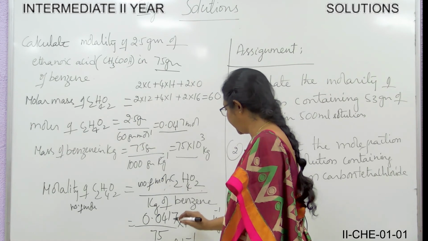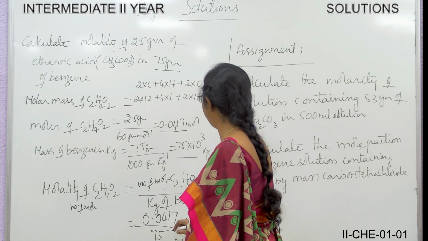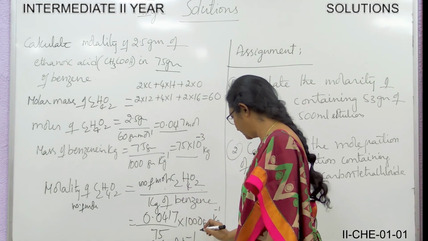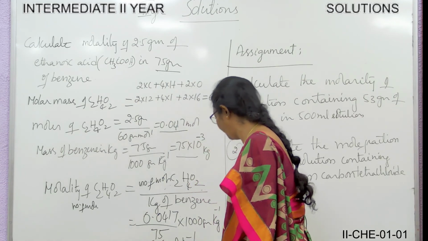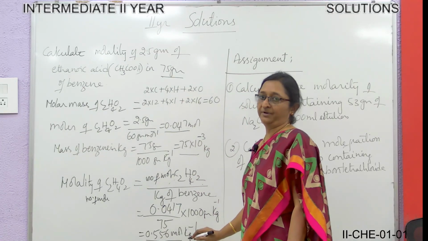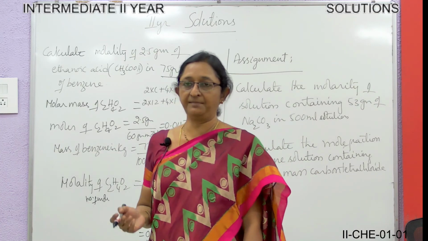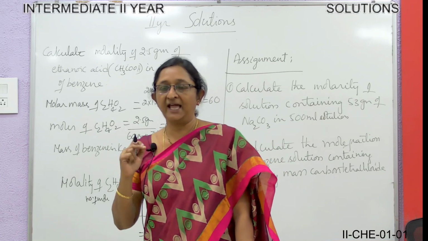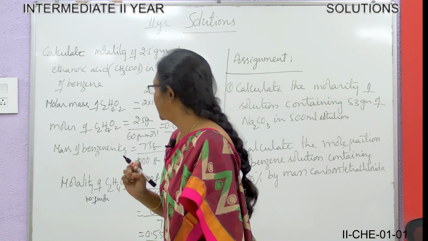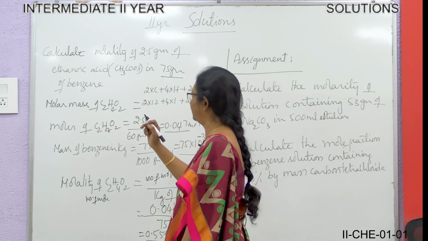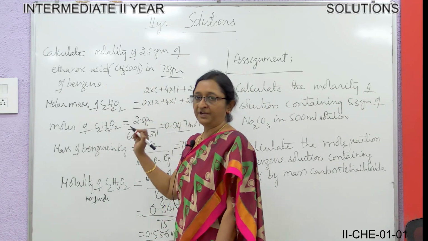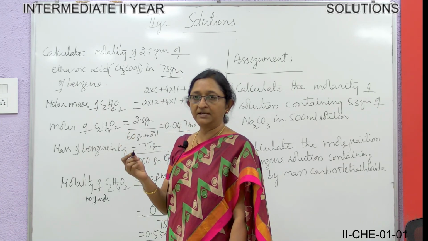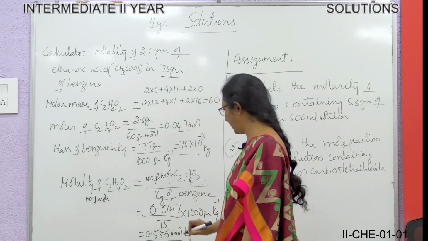Now let me explain once again. The number of moles of ethanoic acid we have calculated is 0.0417 moles. Divided by the kg of benzene, this is 0.0417 into 10 to the power of 3 over 75, and the answer is 0.556 mole per kilogram. So like that we have to calculate.